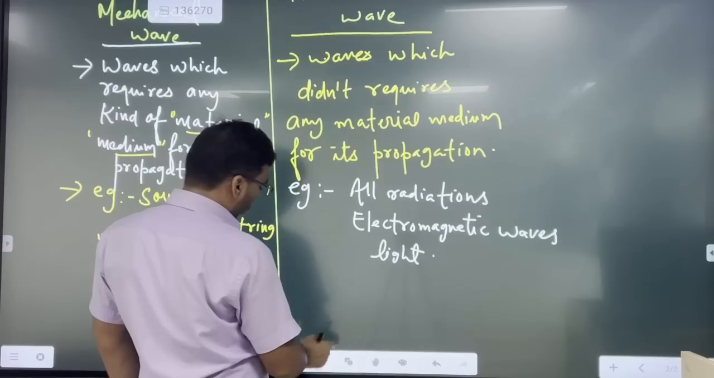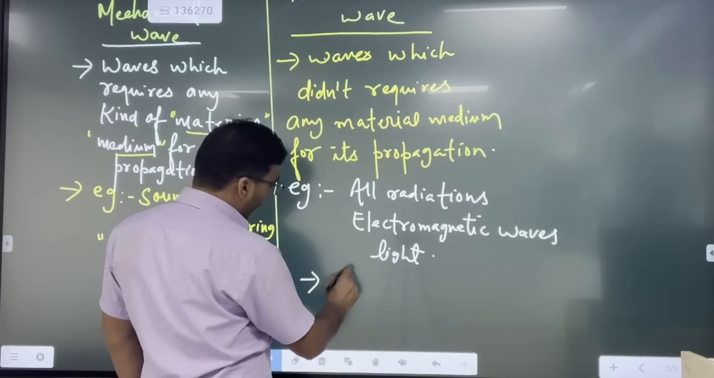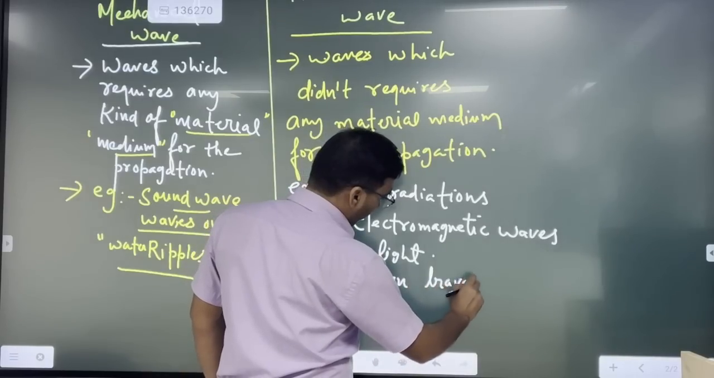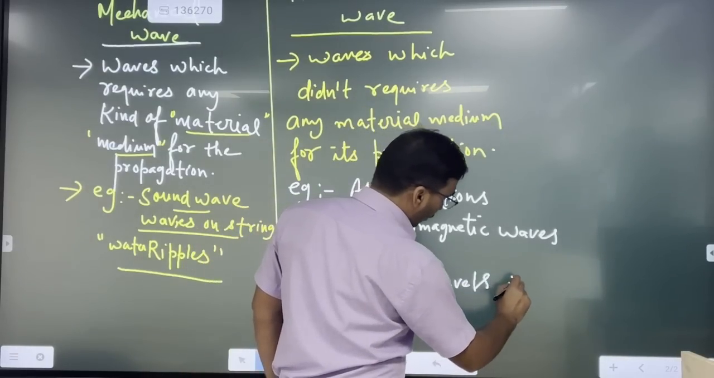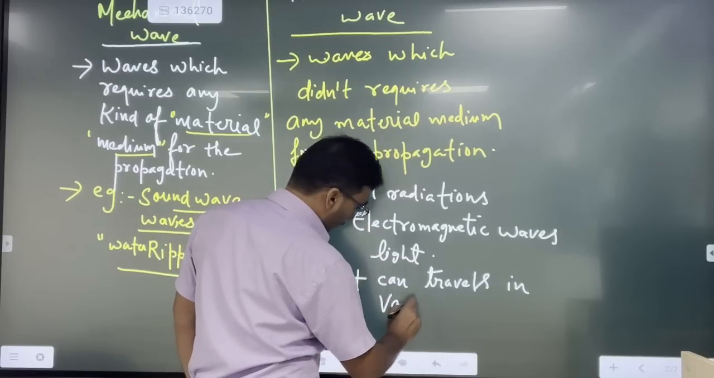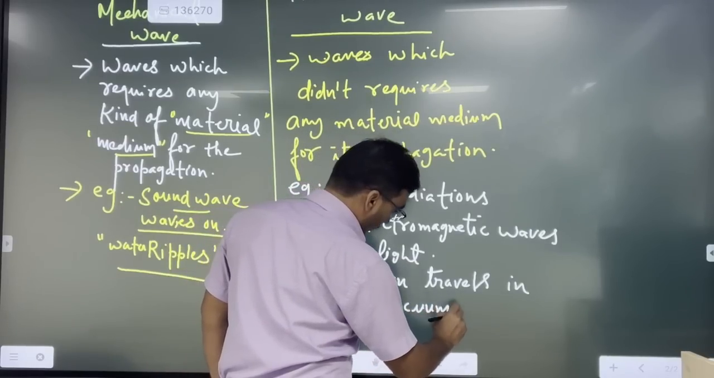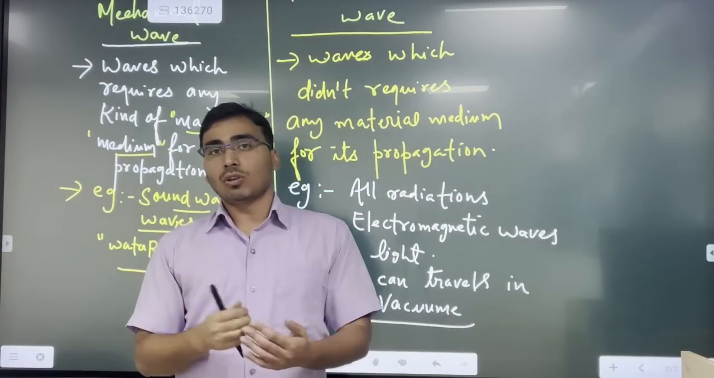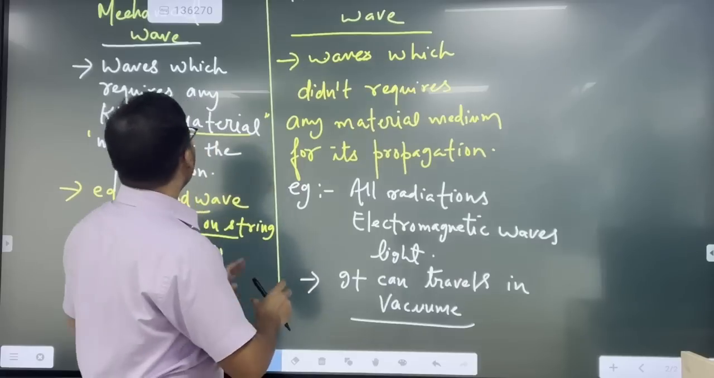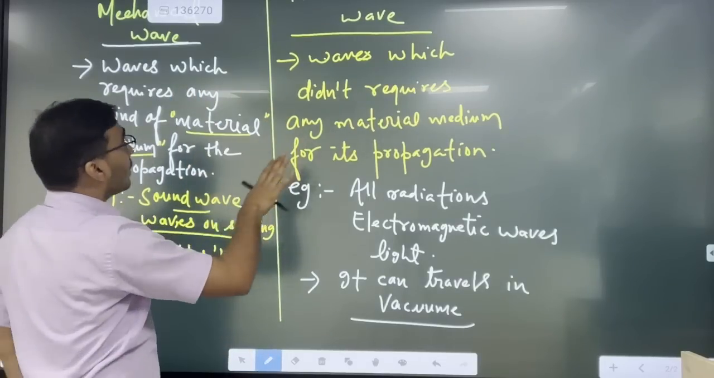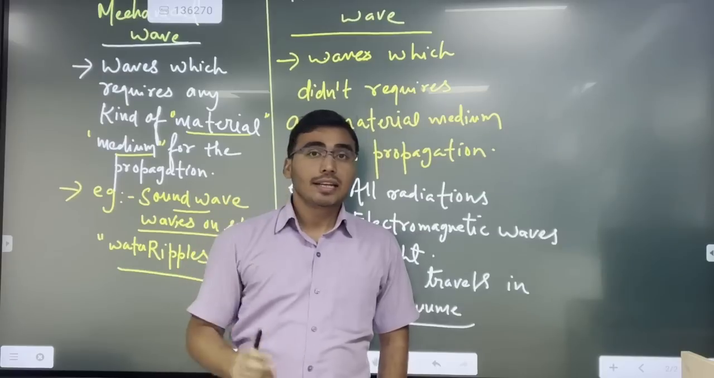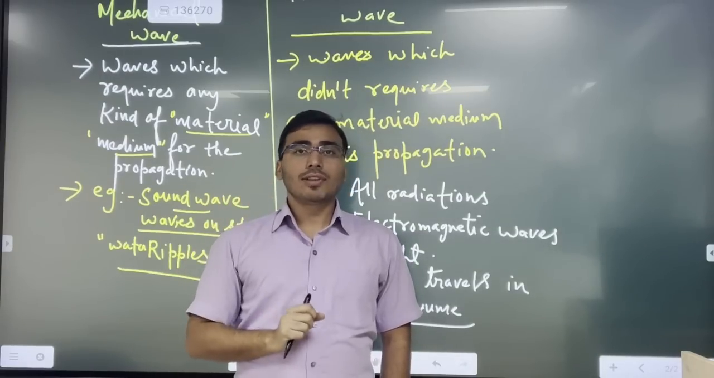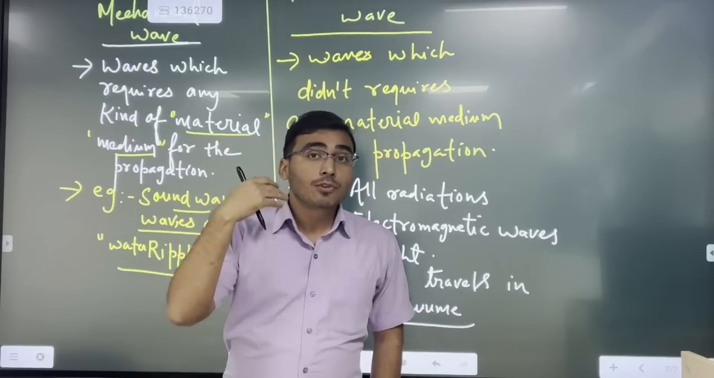So we can write one more point, that it can travel in vacuum. So these are basically the two types of wave that we have gone through, right? Now on the basis of this categorization, the mechanical wave is again categorized into two parts. One is longitudinal wave and the second one is the transverse wave, right?